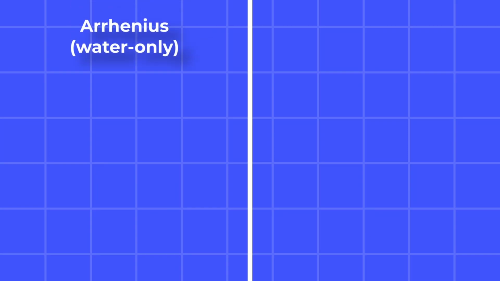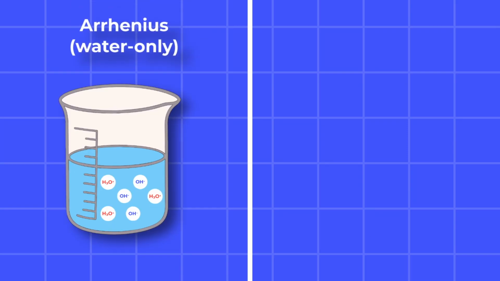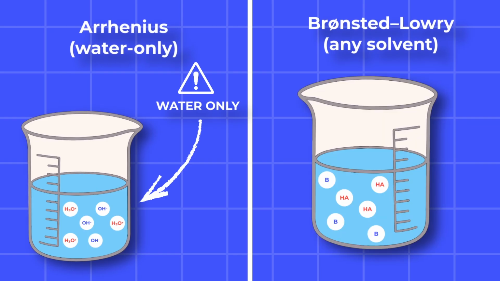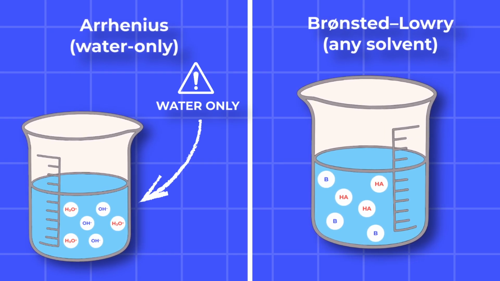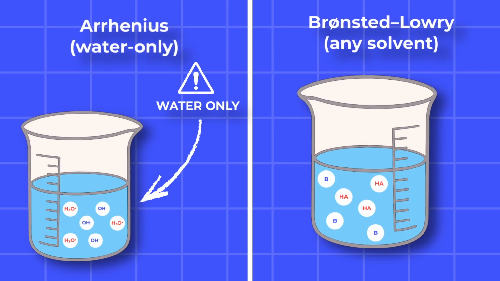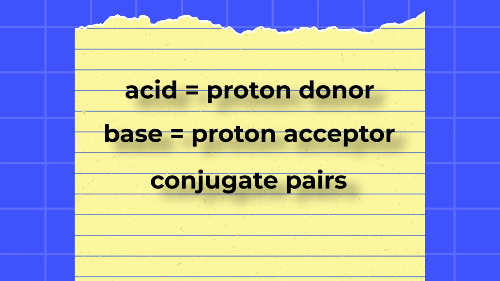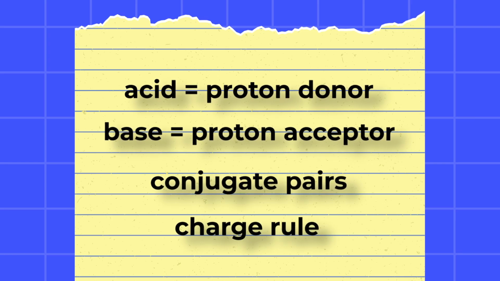The older Arrhenius view focuses on hydronium and hydroxide in water. The Bronsted-Lowry view is broader. It works in many environments, not just water, because it centers on proton transfer itself. So far, you have donor and acceptor definitions, conjugate pairs, and the charge rule for quick checks.